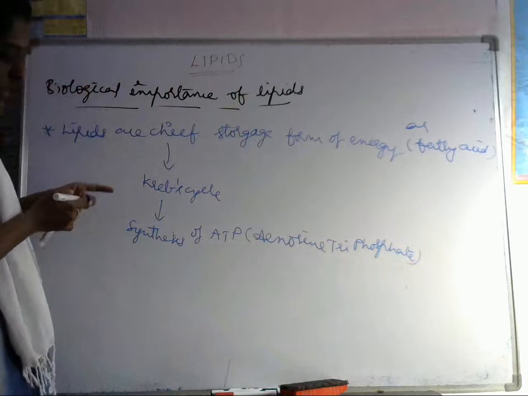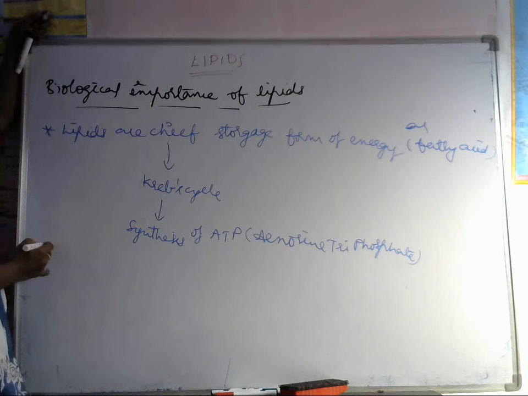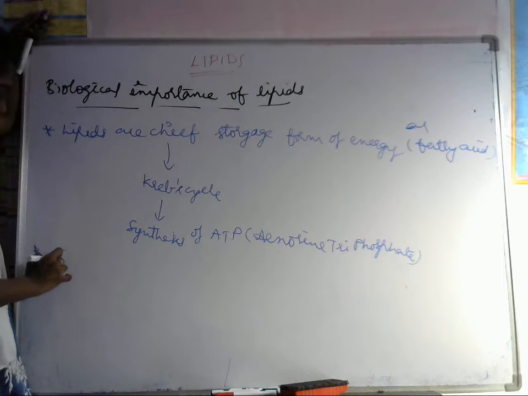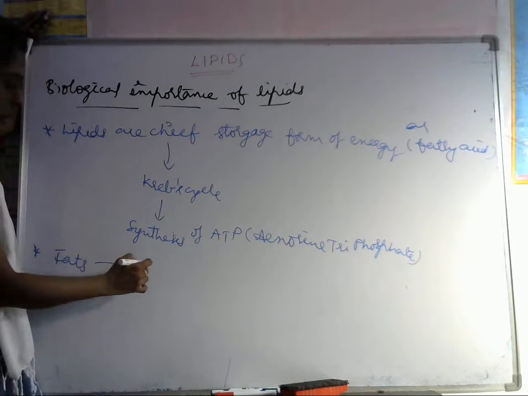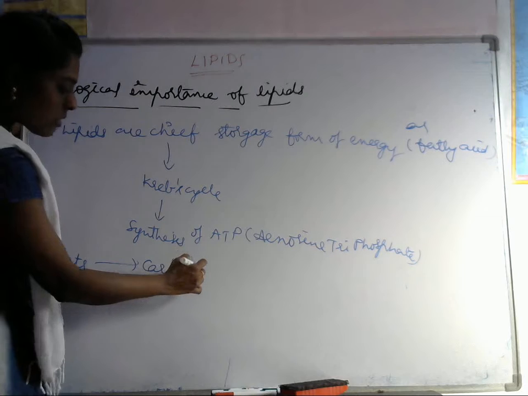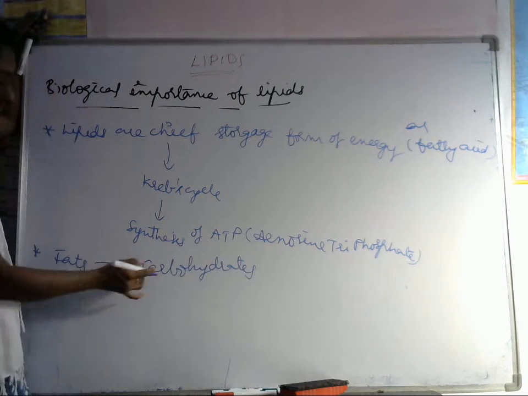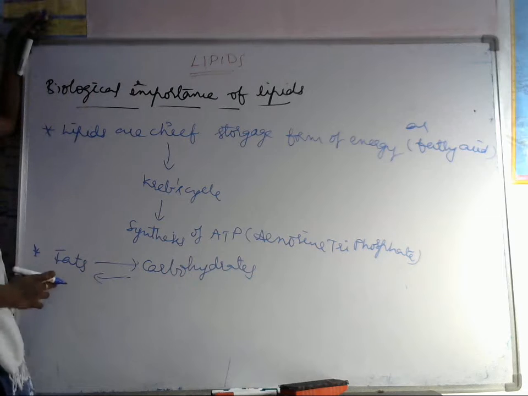So that's one of the biological importance. Let's see another importance. Fats are transformed into carbohydrates and vice versa; carbohydrates are converted into fats.